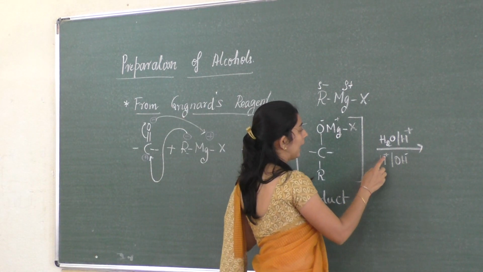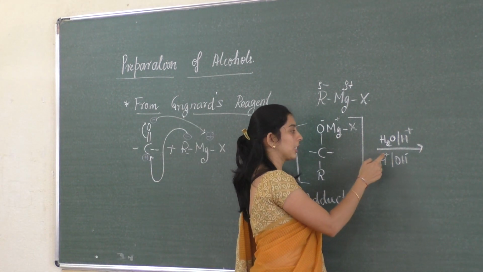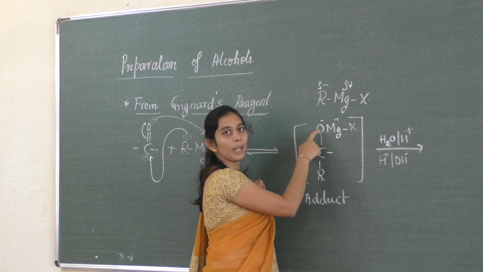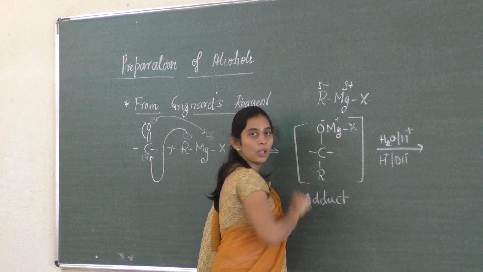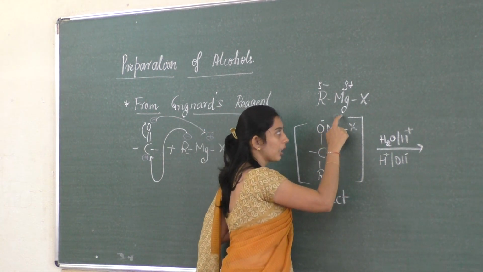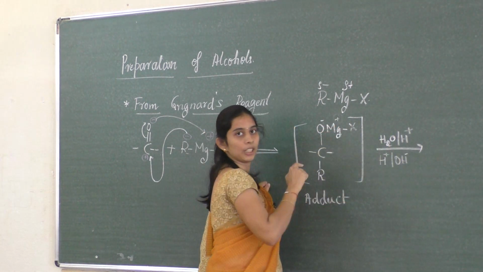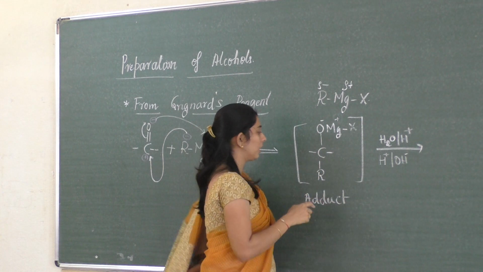So what happens? H plus is a positively charged one, it will be abstracted by an O minus, oxygen negative. MgX will abstract an OH minus because it's a positive charge. This is a negative charge. So what happens here?